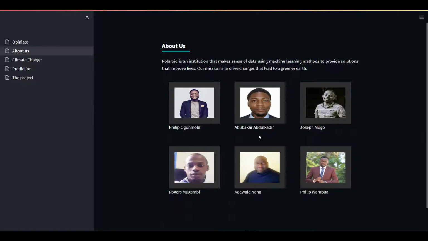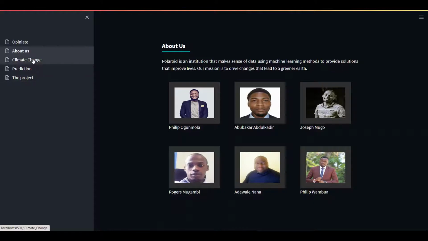Polaroid is an institution that makes sense of data using machine learning methods to provide solutions that improve lives. Our mission is to drive change that leads to a greener earth, one product at a time.